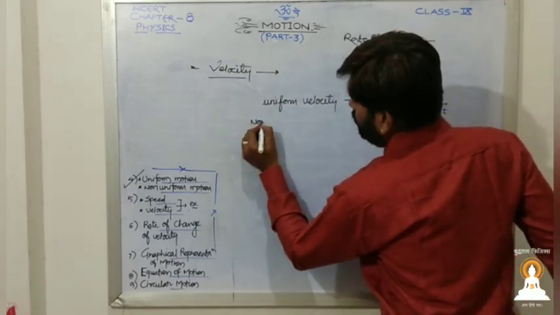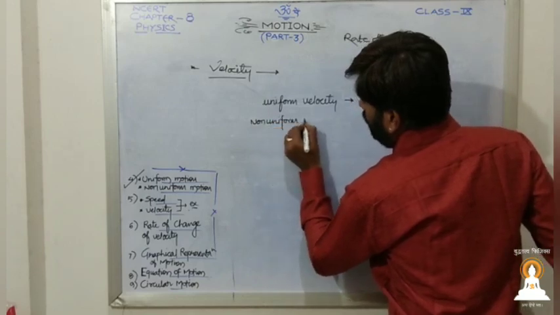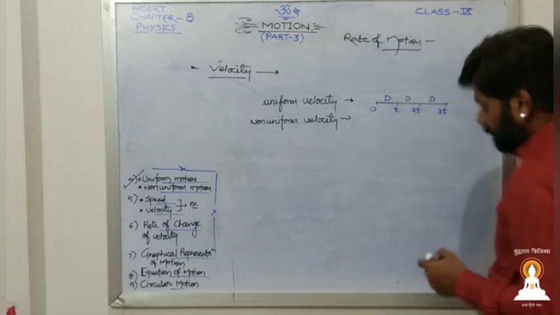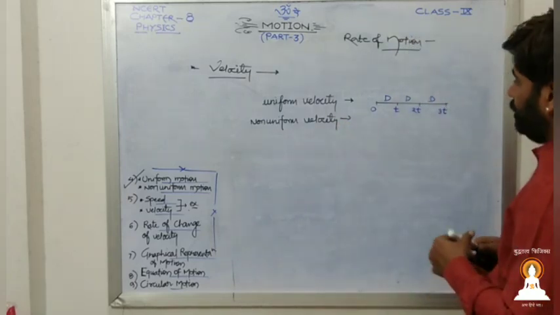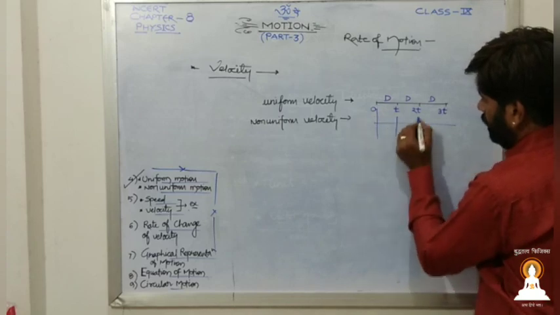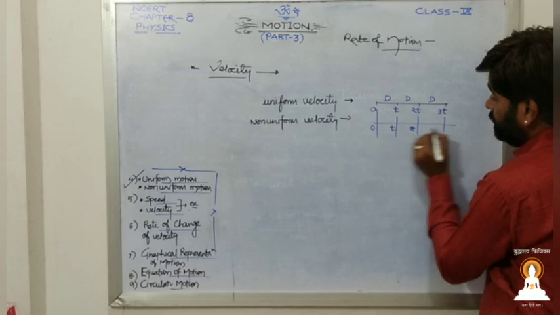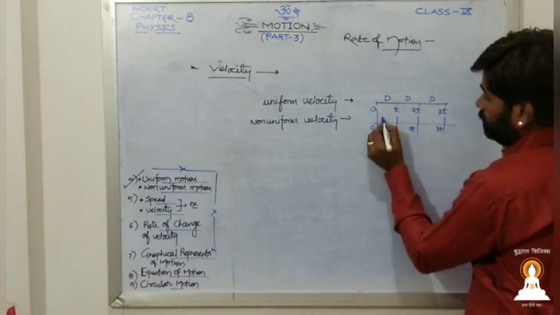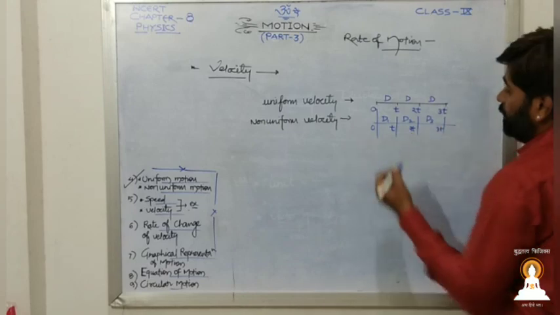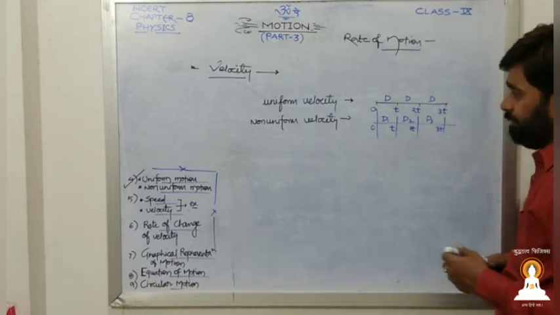If we talk about non-uniform velocity, it means unequal displacement in equal intervals of time. In this case, again this is t, this is 2t, this is 3t. So this will be d1, this will be d2, this will be d3. Irrespective of which one is greater or lesser, we should not bother about that.